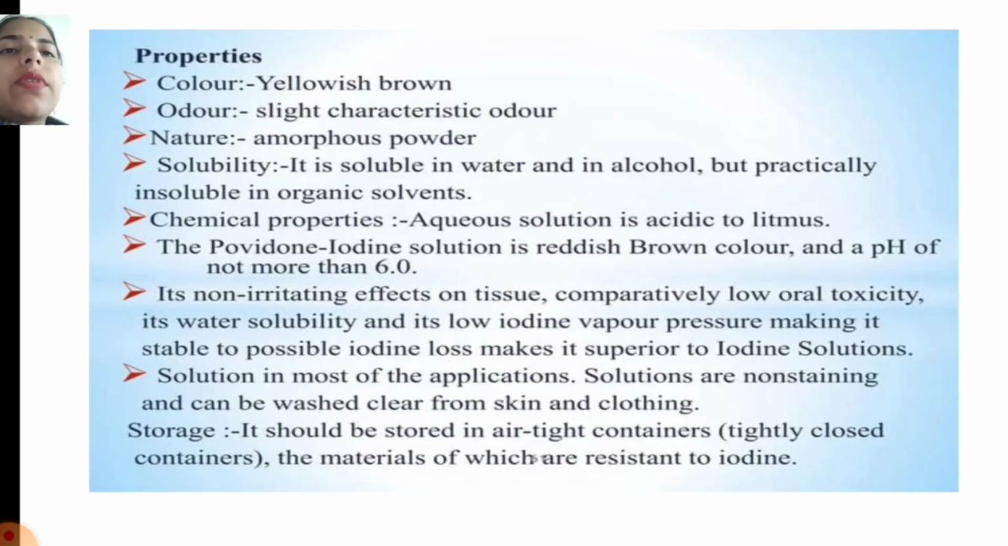Properties: it is yellowish brown in color, with a slightly characteristic odor, an amorphous powder, soluble in water and in alcohol, but practically insoluble in organic solvents. Chemical properties: the aqueous solution is acidic to litmus. The povidone iodine solution is reddish brown in color with a pH of not more than 6.